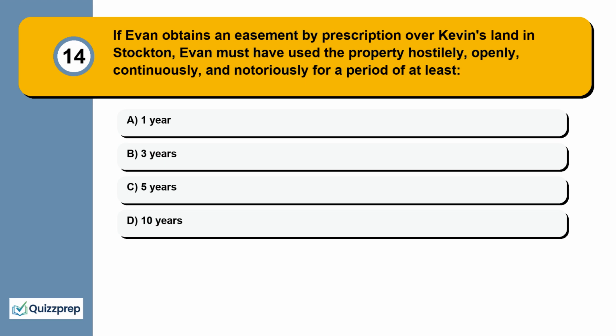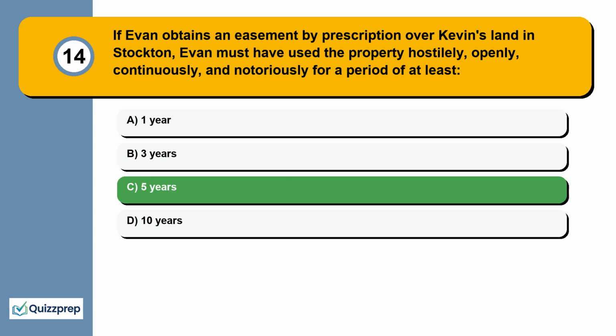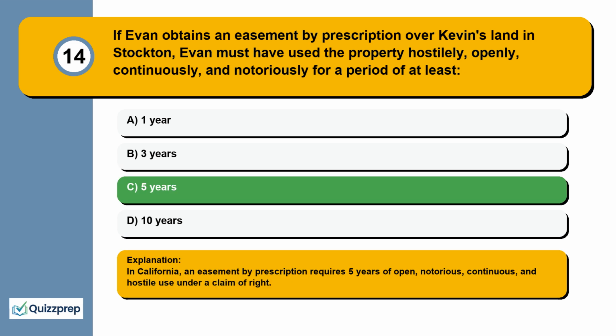Question 14. If Evan obtains an easement by prescription over Kevin's land in Stockton, Evan must have used the property hostilely, openly, continuously, and notoriously for a period of at least 1 year, 3 years, 5 years, 10 years. In California, an easement by prescription requires 5 years of open, notorious, continuous, and hostile use under a claim of right.